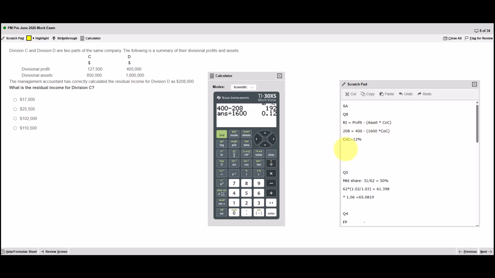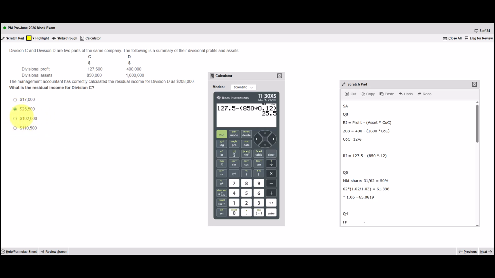And then I just do the calculation properly for Division C. So I've got 127,500 minus 850 times 12%. You can see there are brackets available on this calculator. So the correct answer is 25.5, which is this answer here.